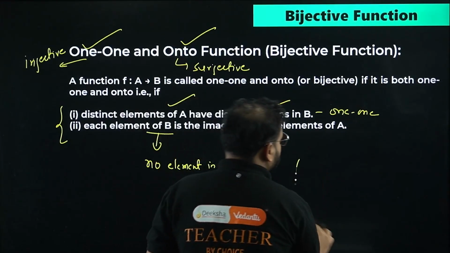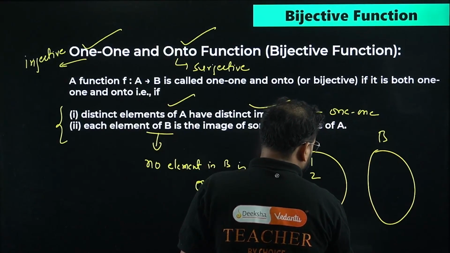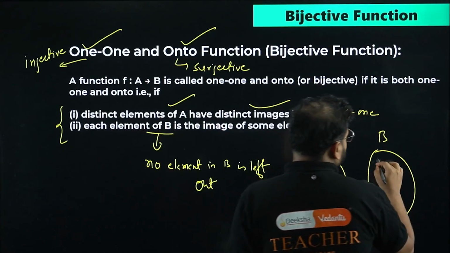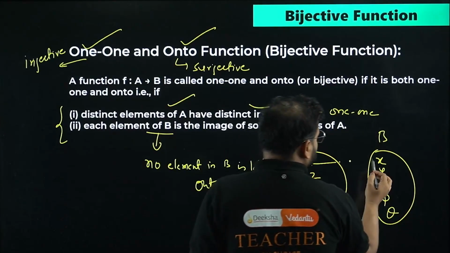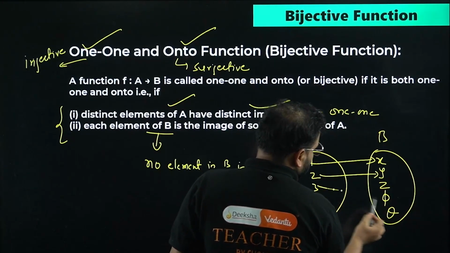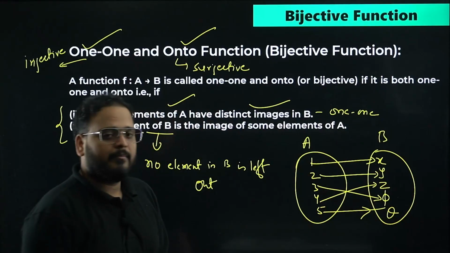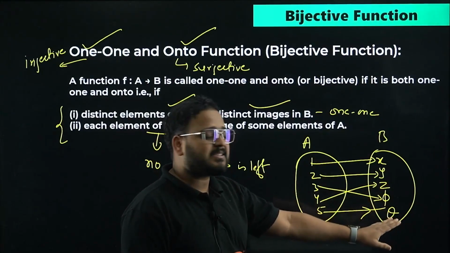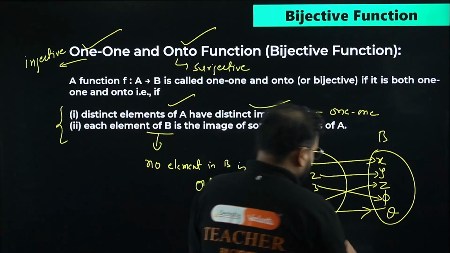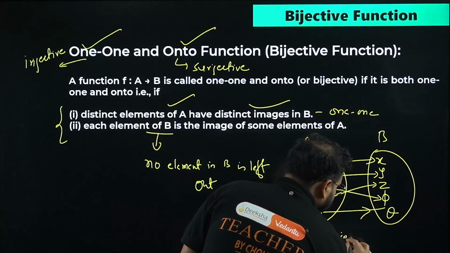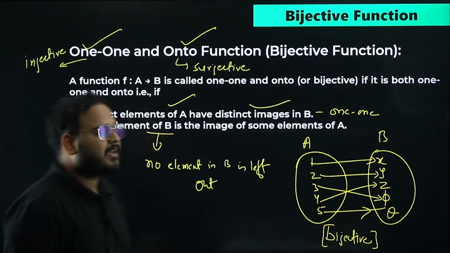So the mapping will look like this. Please check. You have the mapping over here, A like this, B. If I have 1, 2, 3, 4, 5, you'll have here X, Y, Z, phi and theta. 1 is mapped to X, 2 is mapped to Y, 3 mapped to phi, 4 mapped to Z, and 5 mapped to theta. Means you'll have unique mappings, and nothing should be left around. This is called one-one onto, or simply bijective function. Makes sense to all of you? I hope it is. Let's move on.